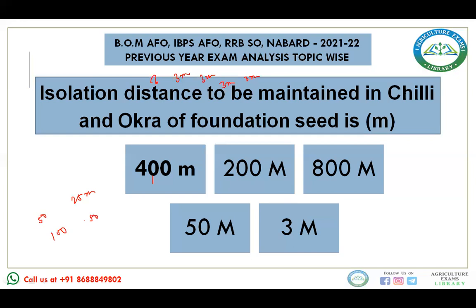Let's take one more example. When you talk about cotton, then 50 meter for the foundation seed and 30 meter for the certified seed. Then for the okra, it is 400 meter.